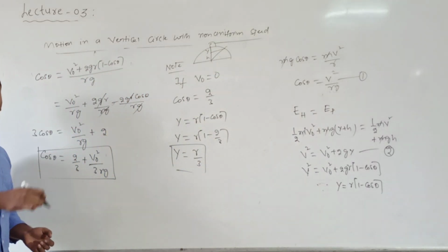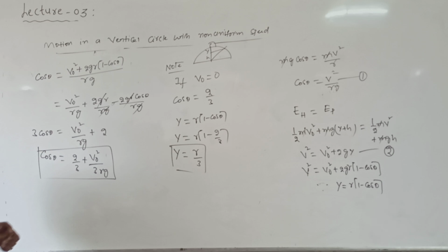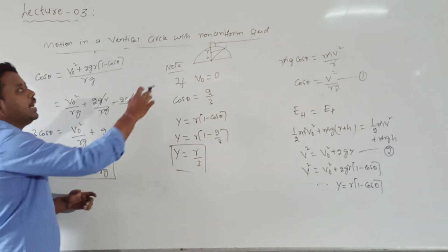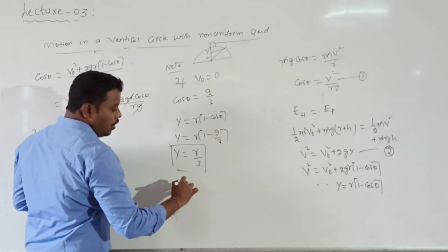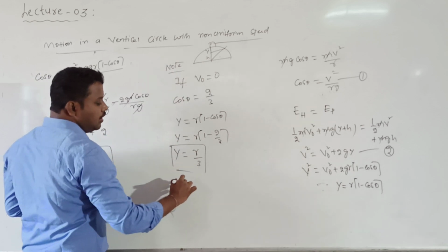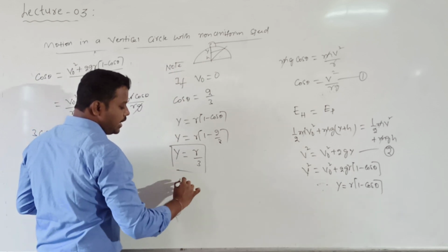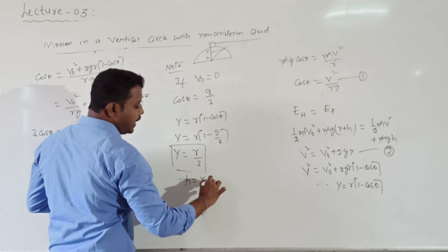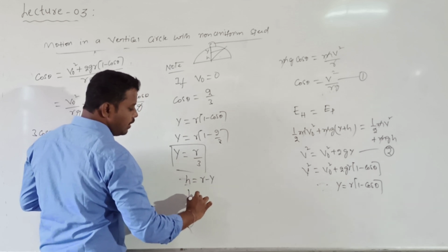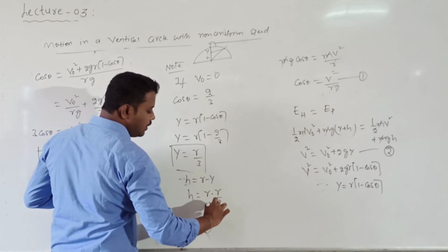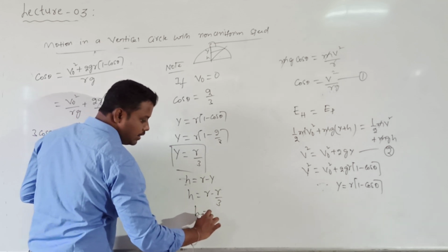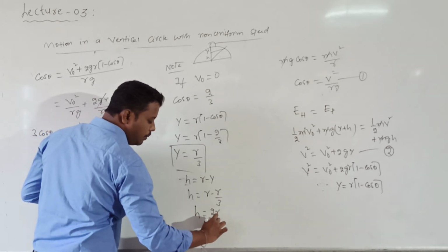So vertical height of the body from the, which one? From the maximum. The next, how can I calculate the h value? H value is equal to, so what is the relation? H is equal to r minus y, which is given by r minus r by 3. So what is the h value? H is equal to 2 into r divided by 2.